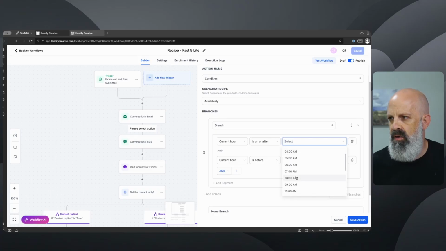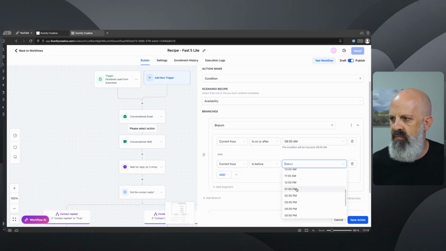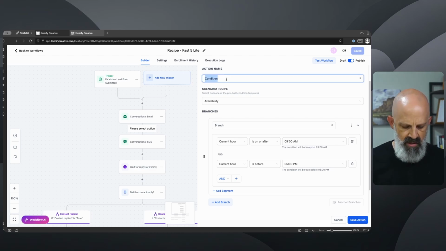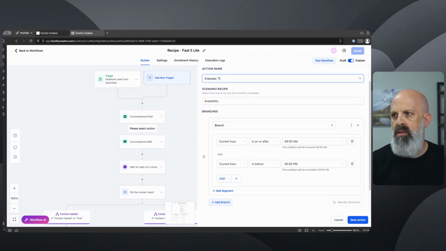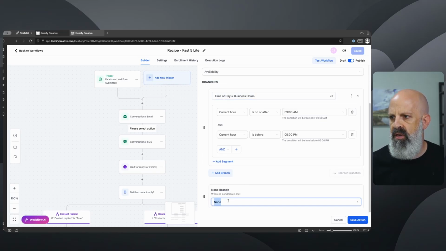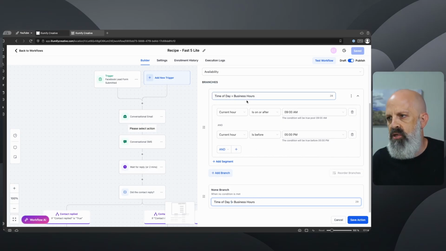So we're going to do on or after 9 a.m. And then is before, and we're going to do 5 p.m., like so. And again, nice little prompt down here. I like to rename things, so I'm going to call it evaluate time of day. And then this branch, time of day equals business hours. And then this other branch down here is going to be not equal business hours. Simply by the logic that if this is not true, then it's not within the business hours and therefore should go down the other branch, not the business hours branch.